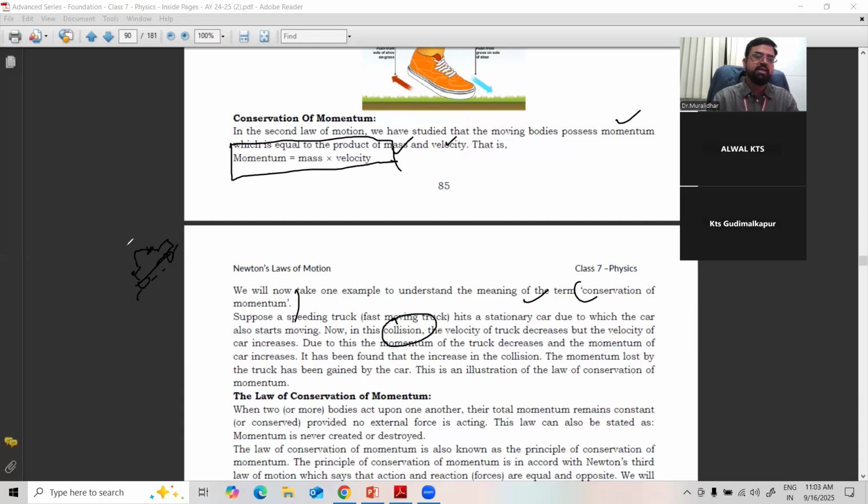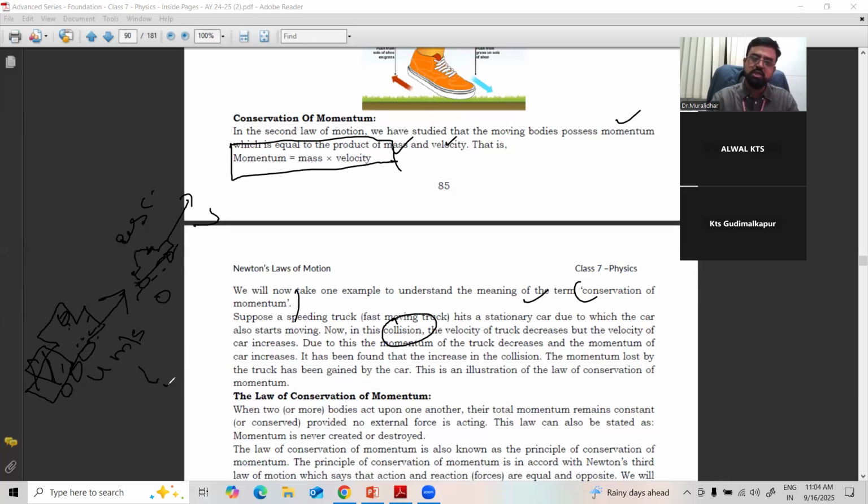Right? It is at rest. Here one heavy truck is coming, with a lot of luggage. It is coming with some velocity u meter per second. The car's velocity is 0. So what happens when this truck comes and hits the car? The car will move with a great speed, it becomes v. But the truck's velocity decreases.